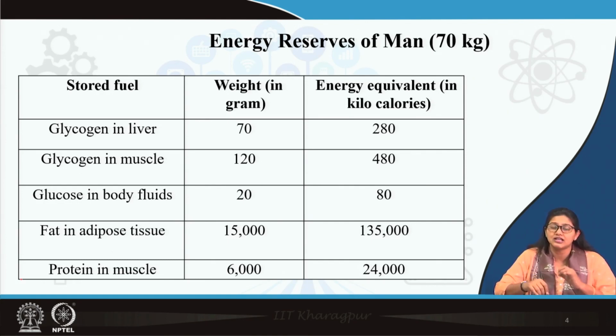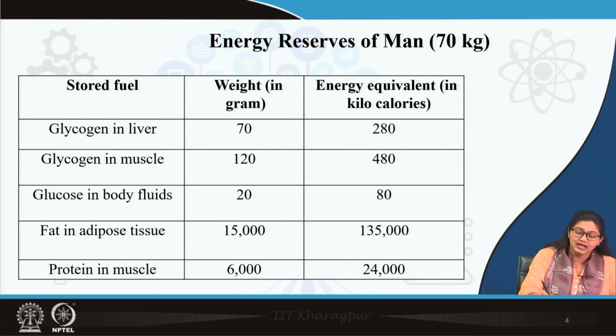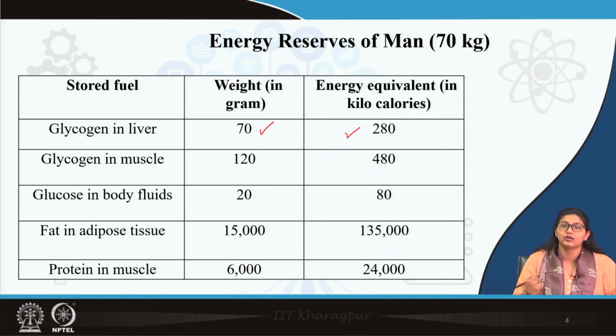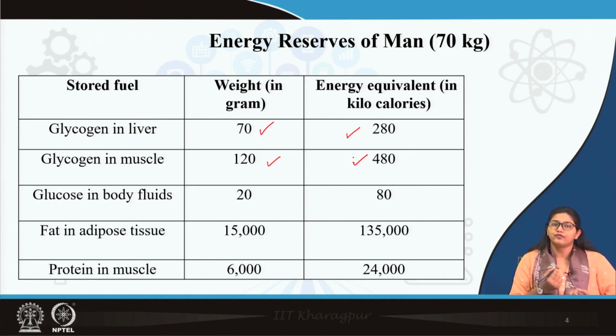So, here you can see glycogen in liver is just 70 grams, which account for 280 kilocalories of energy. Glycogen in muscle is around 120 grams, which is equivalent to around 480 kilocalories. Body fluid glucose is very low in amount.